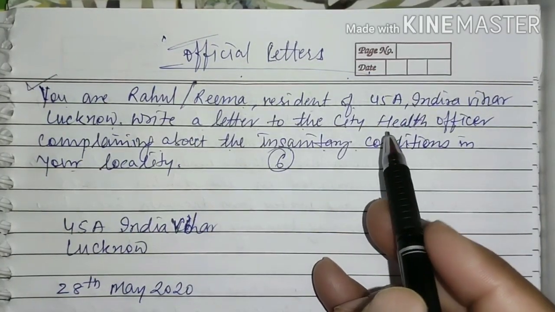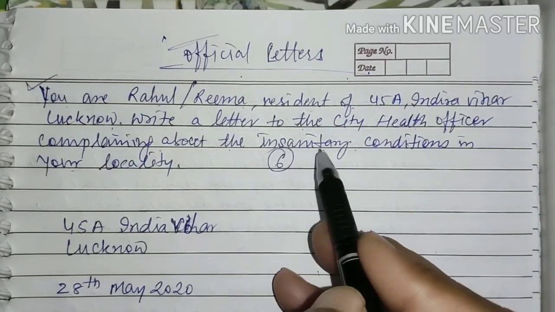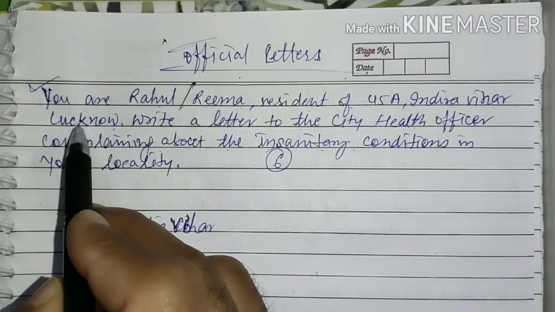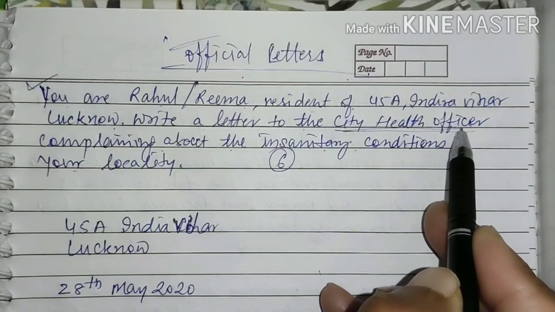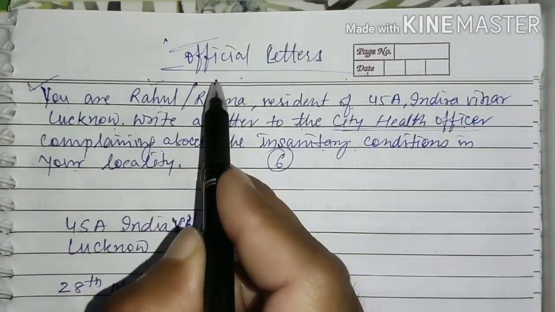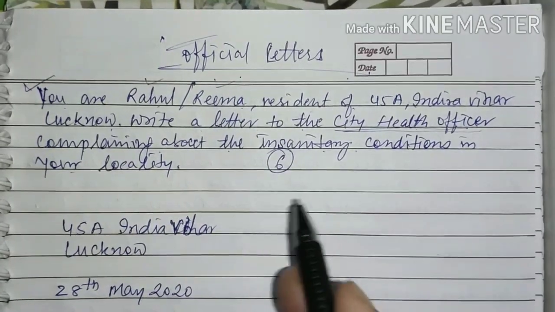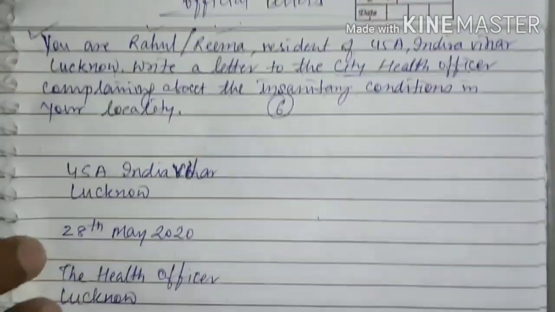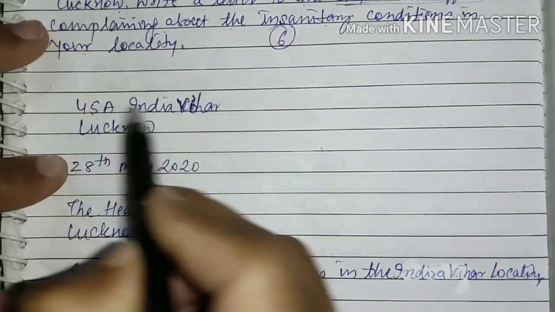So in order to get it cleaned, in order to maintain its sanitation, you need to write a letter to the competent authority or the relevant authority, that is the city health officer. So you are writing the letter as Rahul or Rima, and you are the resident of that colony. This letter will be carrying 6 marks. So I have just given you a hint here. Let us proceed.